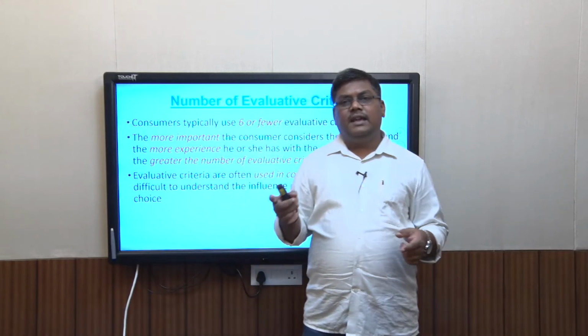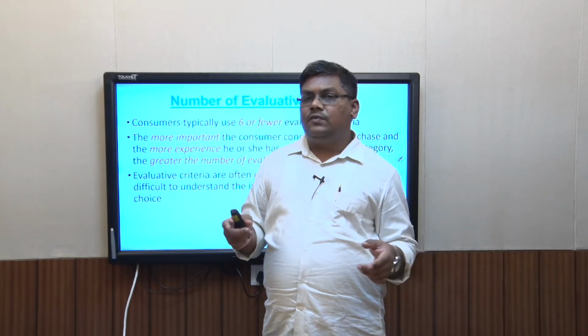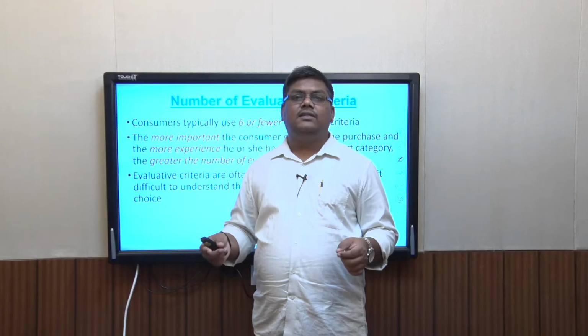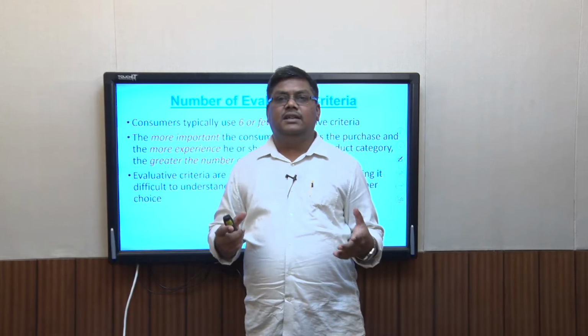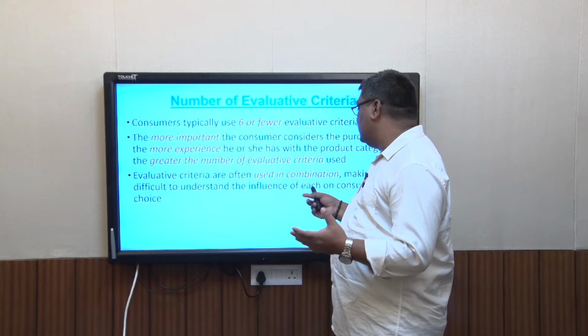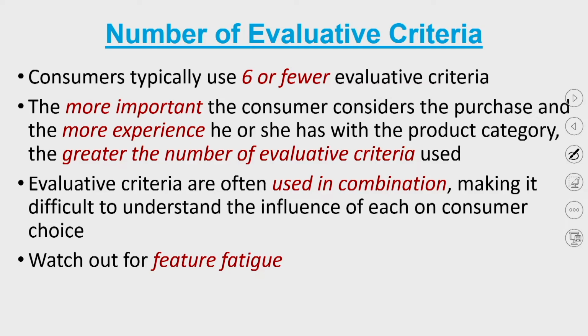On the other hand is my guy B, who actually has the car and he wants to keep the car as a prestige symbol, and so for him it's not just how efficient is the engine, it is the color of the car, the design of the car, and so many other things. And so as I said, while making a purchase, there are a number of criteria, a combination of criteria that people use, and it becomes really difficult to find out what influences what. And that is one important thing to watch out for, for most manufacturers and most consumers. What happens is, if you are putting a product out there and you are putting a number of features onto a product, the consumers actually become confused. Surprising?